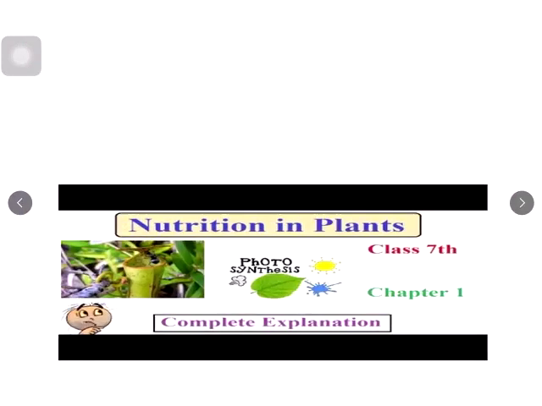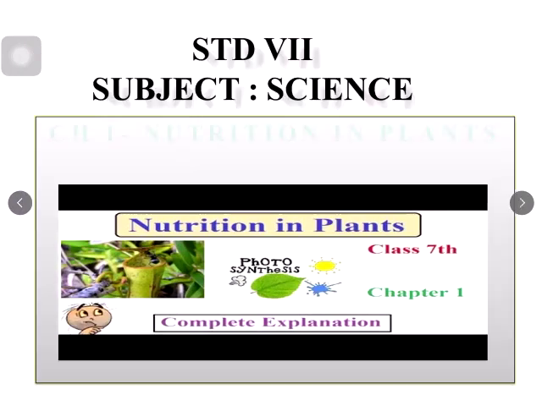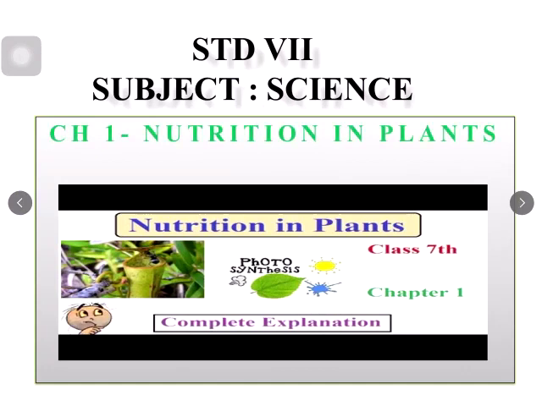So we are going to start the first chapter of science in standard 7, that is nutrition in plants. Our first query will be, what is nutrition and nutrients? Trust me children, these are no new terms for you.